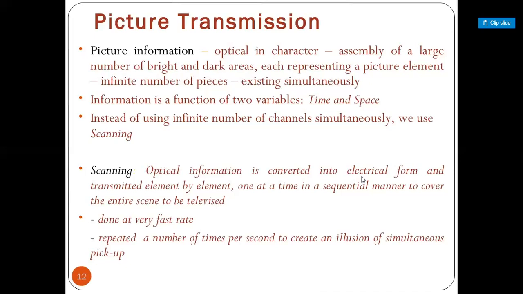Scanning means here we are observing or recording the information which is falling on the camera. Scanning is nothing but the optical information being converted into the electrical form. So that optical to electrical conversion is done by using the scanning, and it is transmitted element by element, one at a time in a sequential manner, to cover the entire screen to be televised.